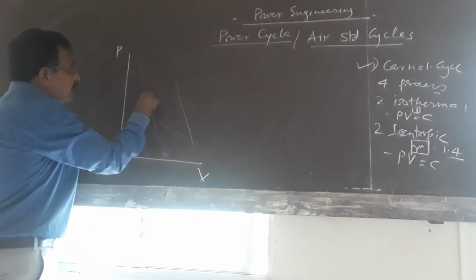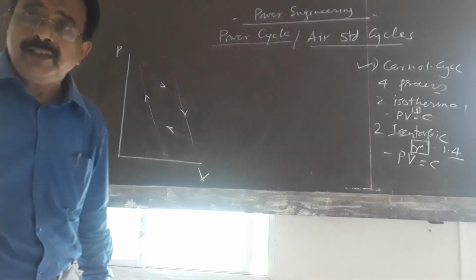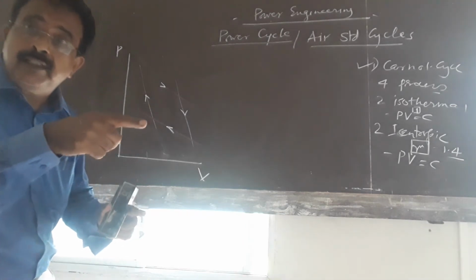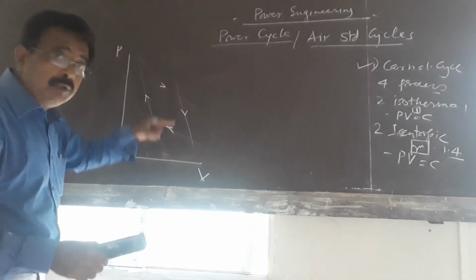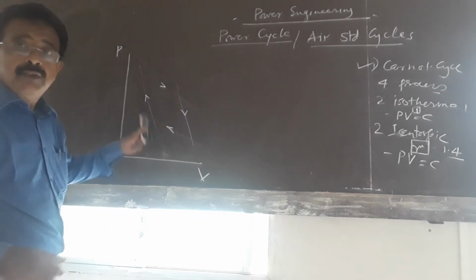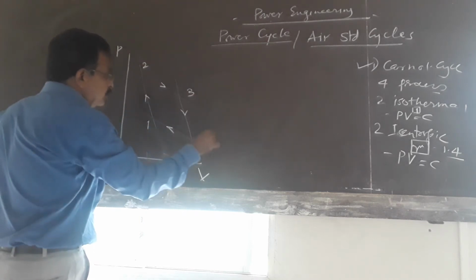We can show the arrows when we use this Carnot cycle in an engine; then the arrows will be in the clockwise direction. The same cycle used in refrigeration will have arrows in the anti-clockwise direction, that you have to remember. Now we show the arrows in the clockwise direction and give the notations 1, 2, 3, 4.